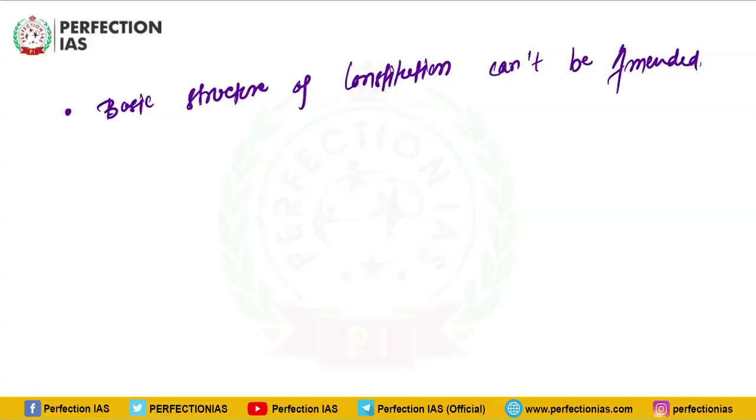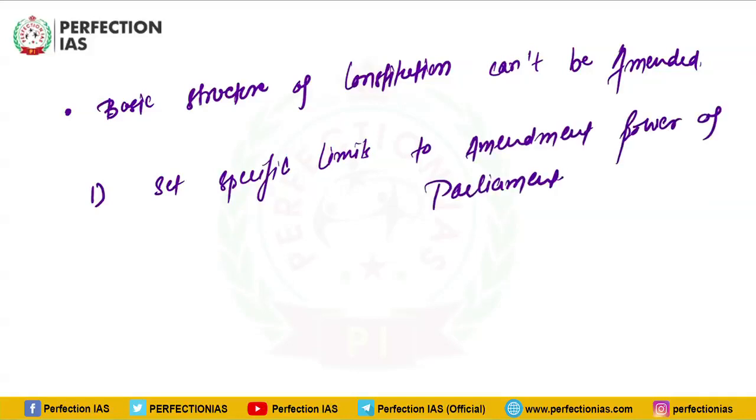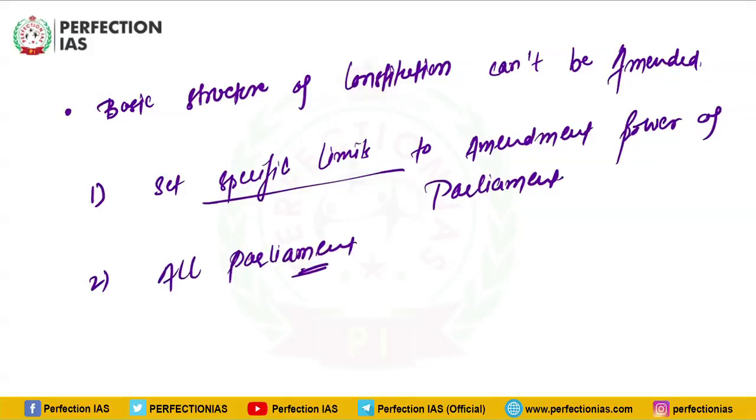Now how is the basic structure doctrine strengthening the spirit of constitutionalism? Basic structure works in the following manner. First, it has set specific limits to the amendment power of Parliament, so the amendment power is limited through this doctrine. Second, it allows Parliament to amend any part of the constitution, with the condition that the core features should not be amended.